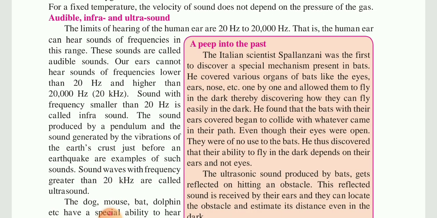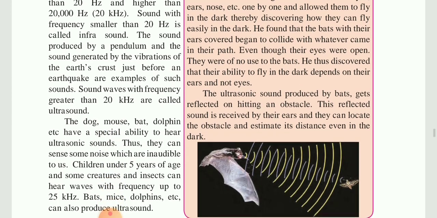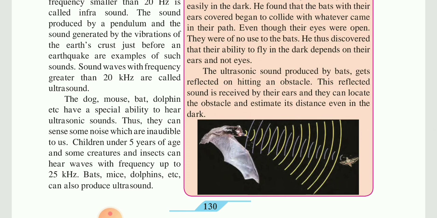The frequency of sound which is smaller than 20 hertz, we call that sound infrasound. And the frequency of the sound which is more than 20,000 hertz, we call ultrasound. There are some animals which can hear ultrasound as well as infrasound.